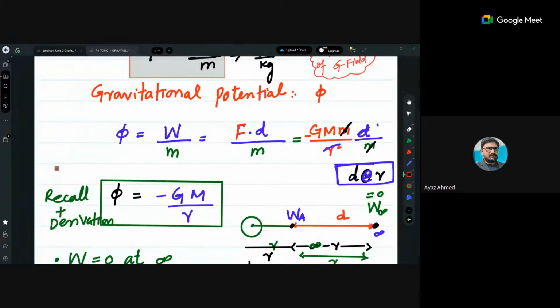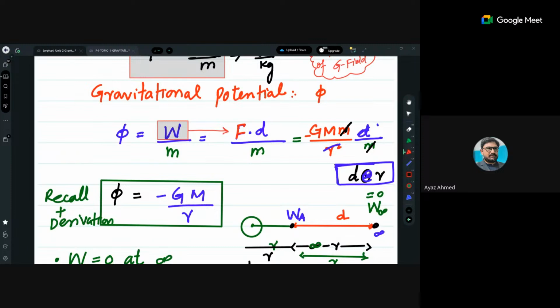Potential is W divided by M, right? And work done का क्या होता है? Work done is actually force into displacement, isn't it? ये देखो, this is work, and work is replaced by this formula F into D.